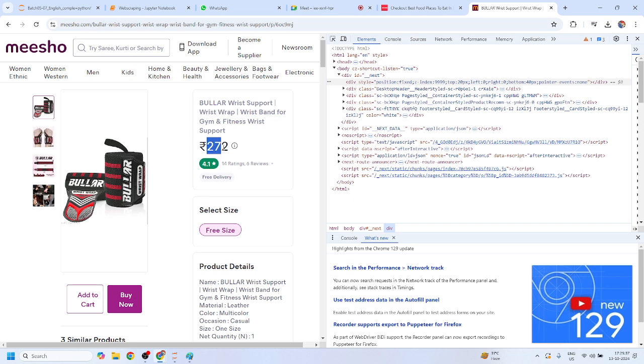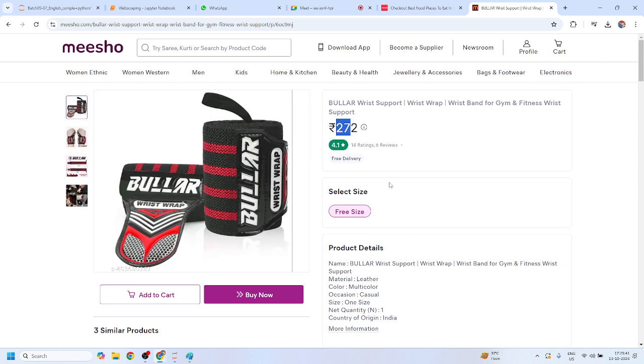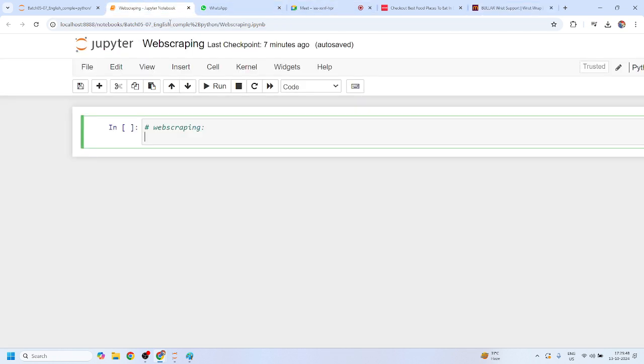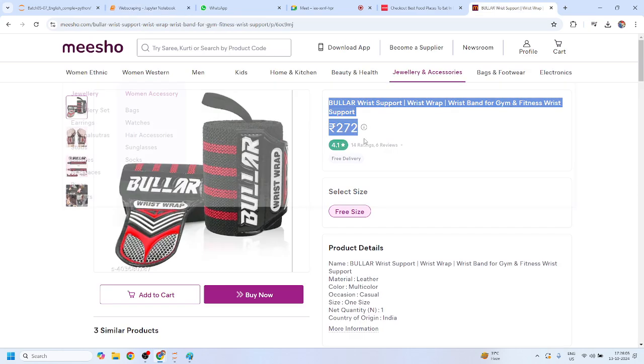So right now we want to scrape this website. The basic way to scrape this website is to use the mouse, click and press Control C, then go to whatever page you have and want to paste the same data, use Control V, and you have simply scraped the website. But this is not the best or optimum way to scrape a website. Yes or no, Mohit?